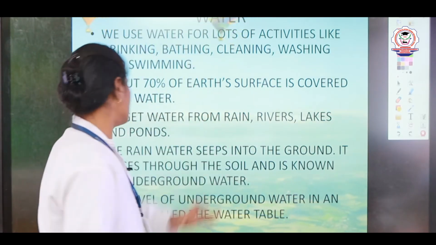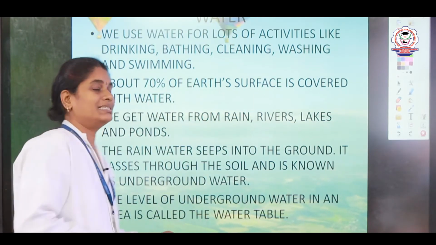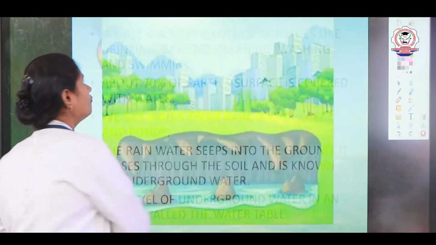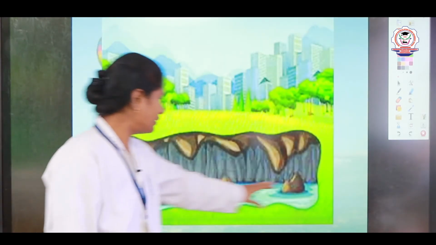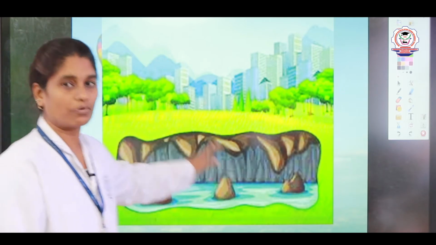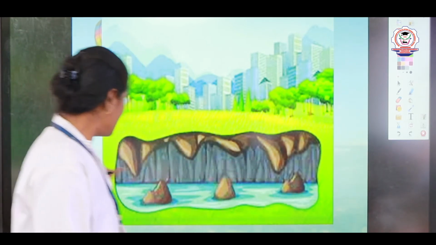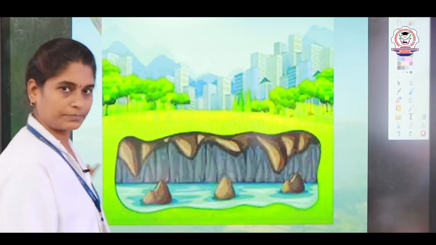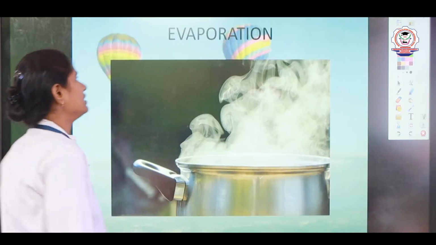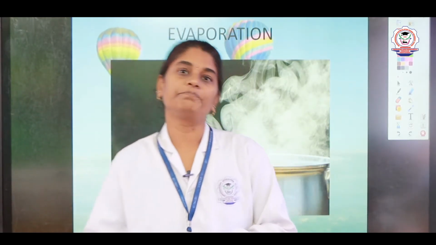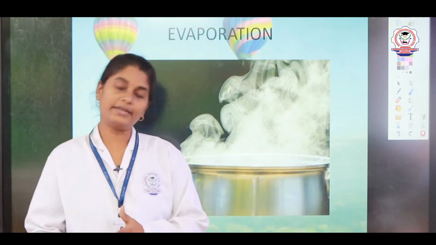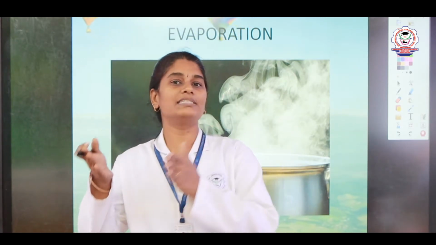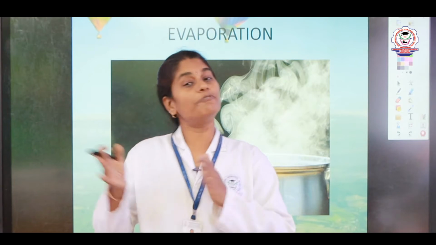So, these are the uses of the water, right. Now, let us see what are the various forms of water. This is the underground water, which is also called aquifer, where water is stored under the earth, right. Now, let us see the different forms of water. We see water in various forms on the earth. It can be as water, it can be as ice, or it can be as water vapor. So, there are 3 forms of water present on the earth.